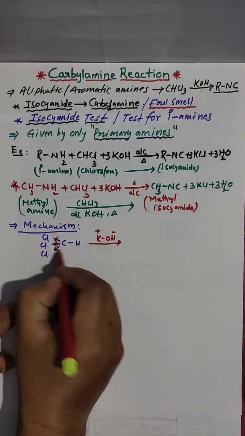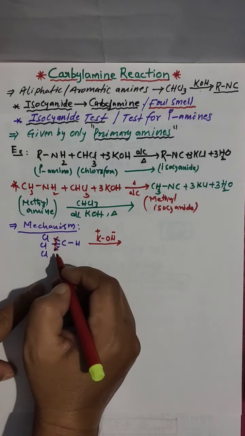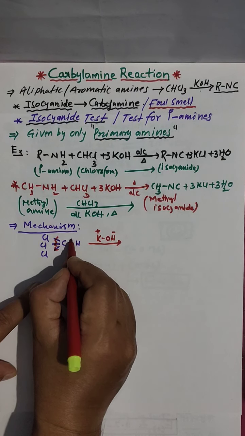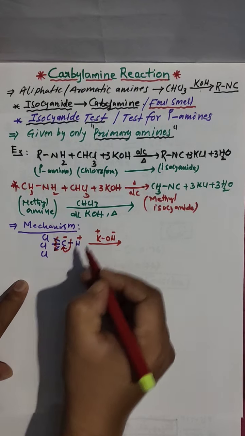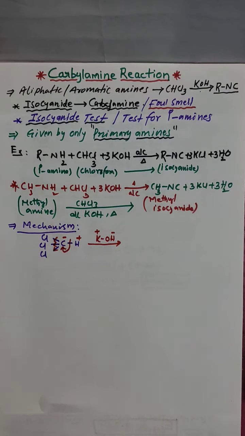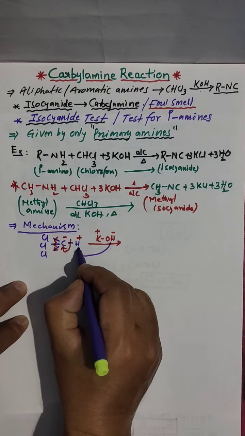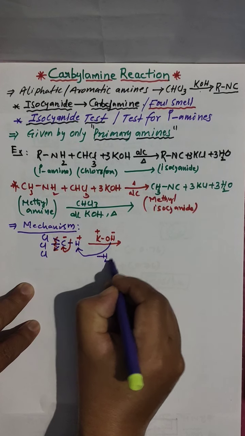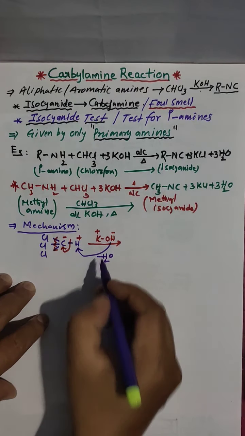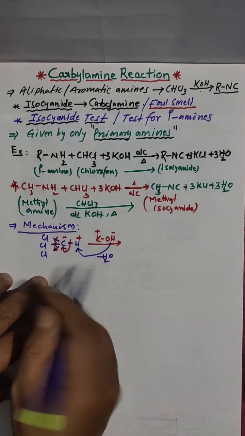They withdraw the electrons from carbon, so the electrons move towards this side, giving minus here and plus on the hydrogen. The OH minus attacks this H plus, and water is removed.